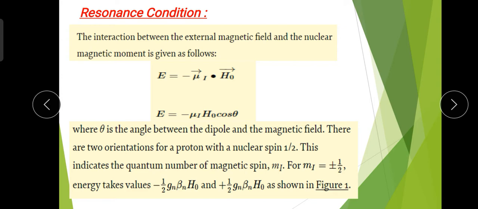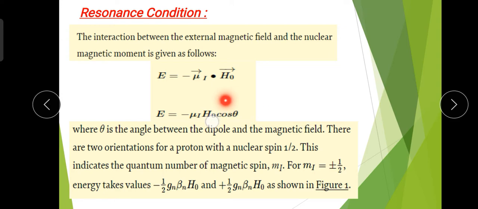For the first state, mI is equal to half, and the second, mI is equal to minus half. So here we get these two energy states. But how do we get these two energy states? Here we have the energy equation. If the spin is parallel to the magnetic field, then the theta angle is 0, and if it is opposite to the magnetic field, then theta is 180 degrees, and we know that cos 0 is 1 and cos 180 is minus 1.